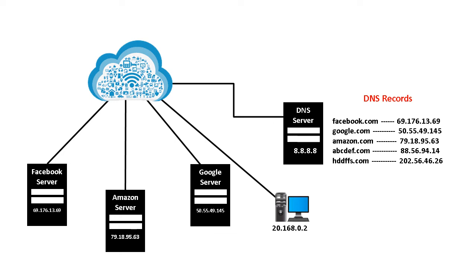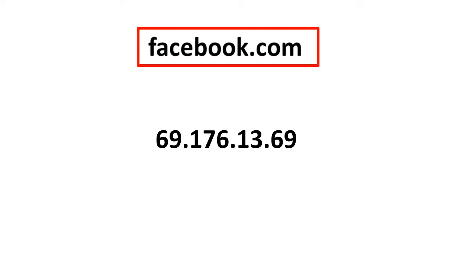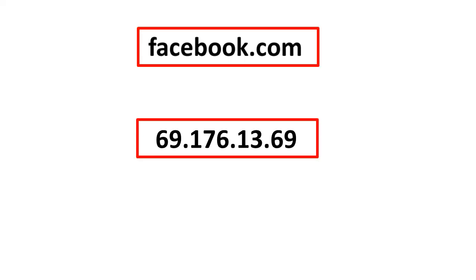It is easy enough to remember a short name such as facebook.com instead of remembering 69.176.13.69. So the domain name system is a process of mapping a unique short name with a unique set of IP addresses for a particular device in a network.